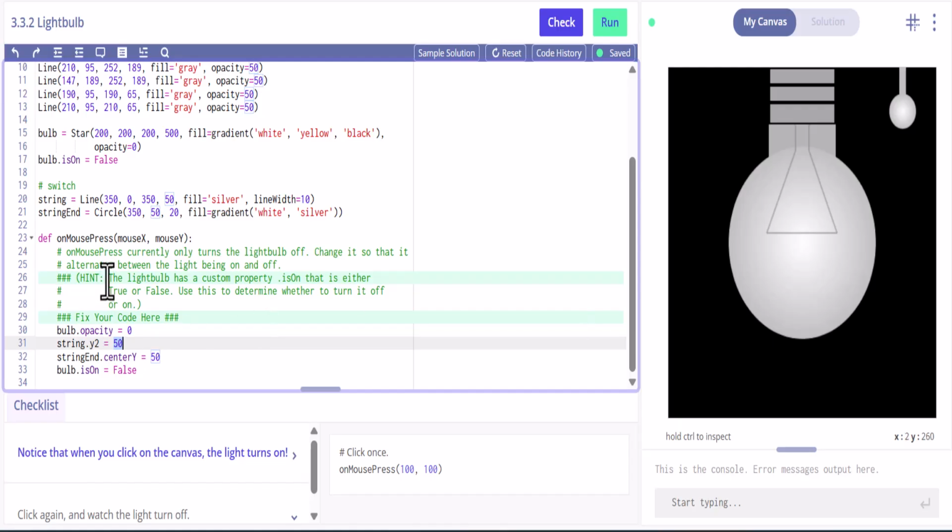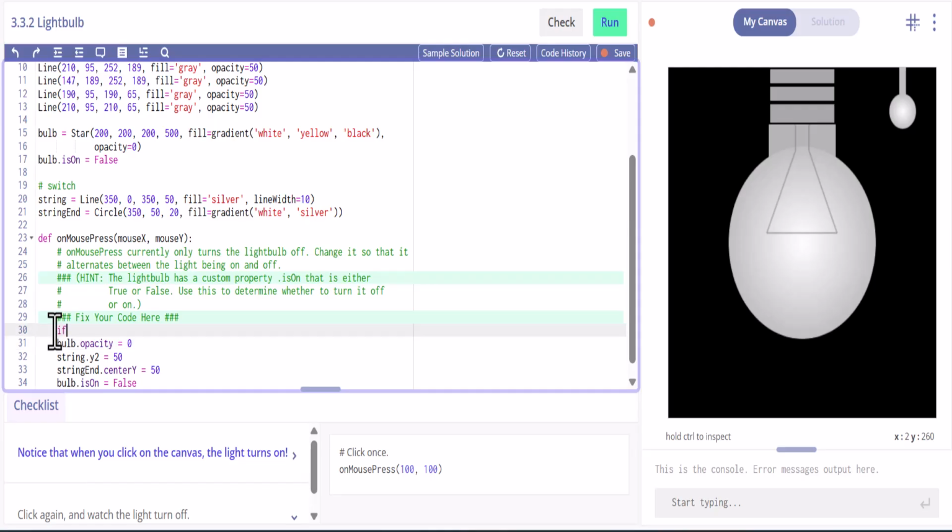So if we look at the hint, it says the light bulb has a custom property dot is on that is either true or false. Use this to determine whether to turn it off or on. Okay, so what we really need to do is create an if. Now we have our bulb, and here's our is on. So if the bulb dot is on equals true, then what do we want it to do?